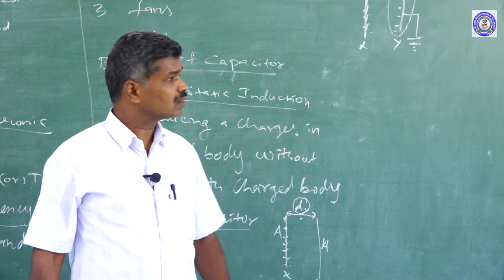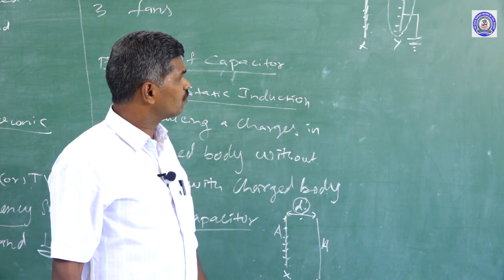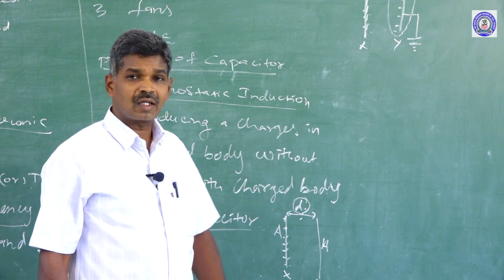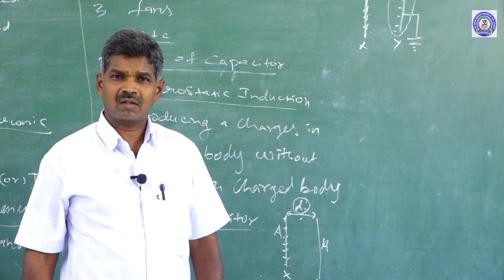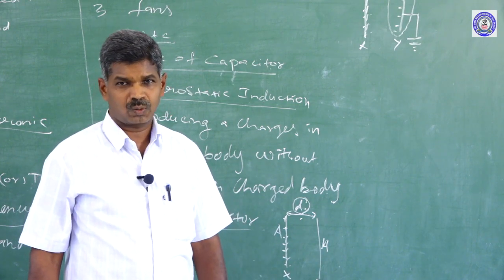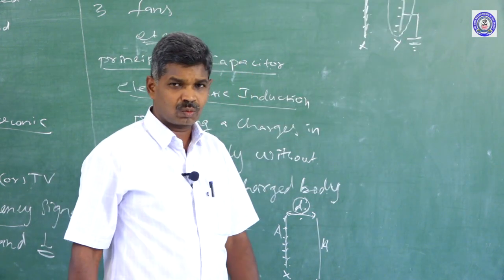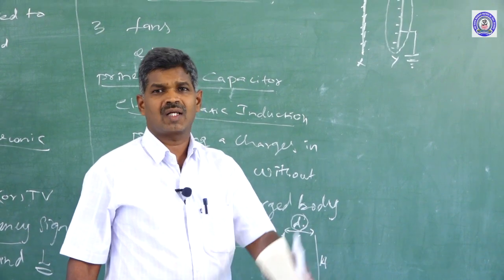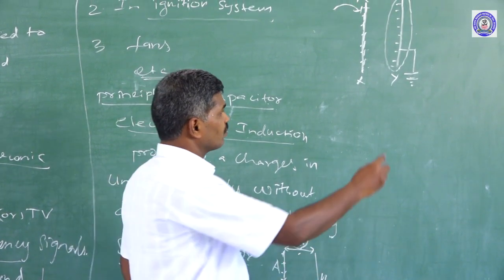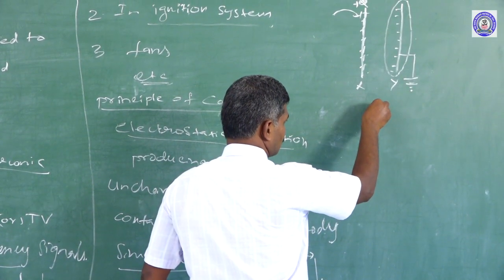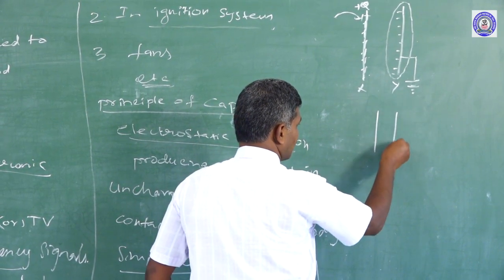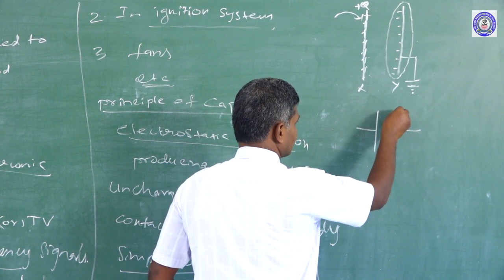What kind of charges are produced? Positive charges, by the removal of electrons. How does it become negative? The addition of electrons makes it negative. That is why this capacitor is connected with a battery.